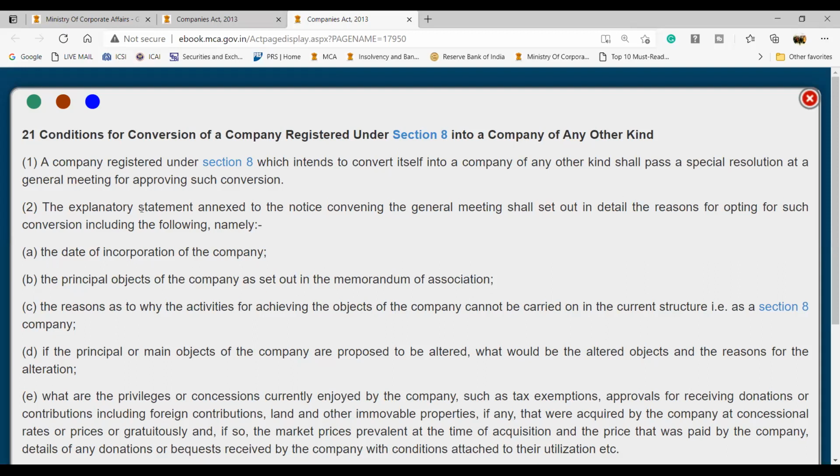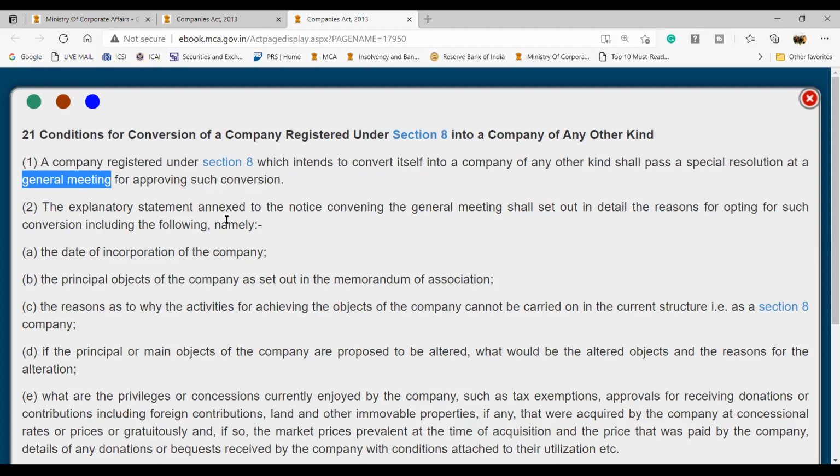Then it says that the explanatory statement should be annexed. Now, what is an explanatory statement? Basically, when you have to pass a special resolution, you have to send notice. Like when you hold the general meeting of a company, you'll have to send notice of the meeting to your members. You can understand it this way, because all of you are from Mumbai: in a society also, when a meeting happens, don't you see the notice comes to your place? The notice is sent to your place, right?